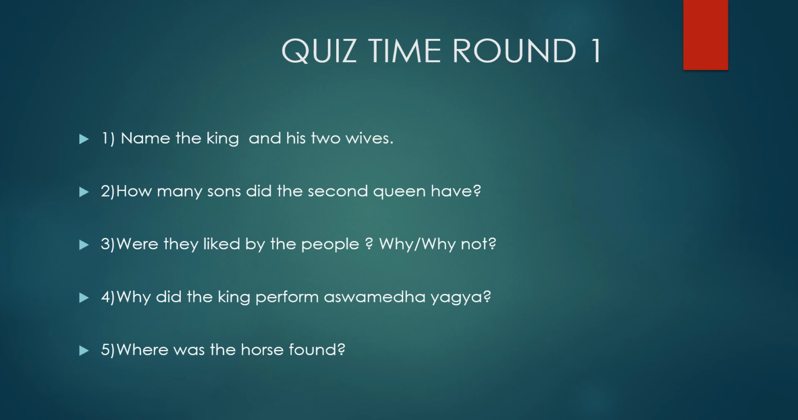Have you all opened your notebooks? Let's start. You can write lesson number 4 quiz and start writing the answers. You need not write complete sentences, just jot down the keywords. First, name the king and his two wives. Name the king. So you write the name of the king and just the names of the two wives.